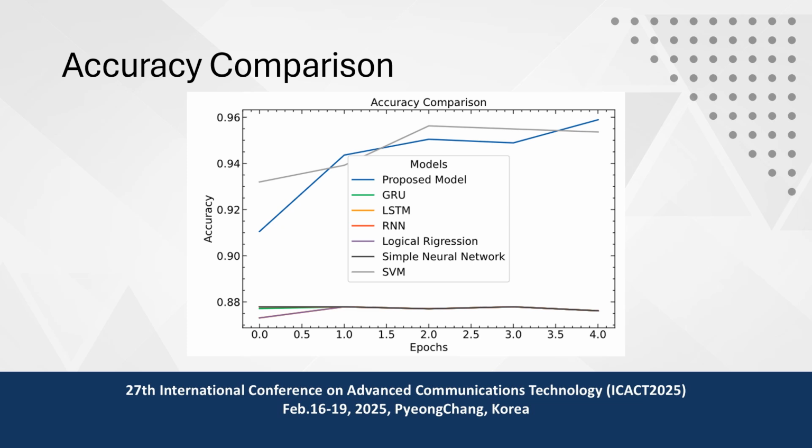This is the accuracy comparison. As I previously explained, we use GRU, LSTM, and RNN logics, and a simple neural network for the comparison. Here the blue color represents our proposed model, and these represent the other deep learning models. Here we can see that we ran the CNN model for only five epochs to make it relatively lightweight compared to other models. So it trains very quickly and gives specific results. Our model reached approximately 96 or 97% at the end of five epochs.